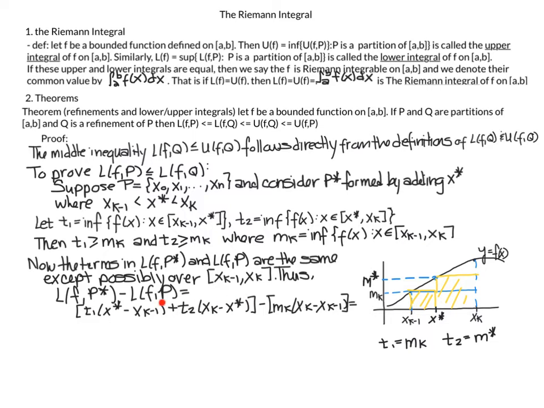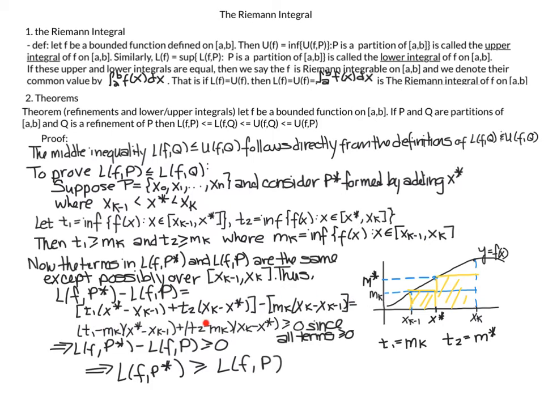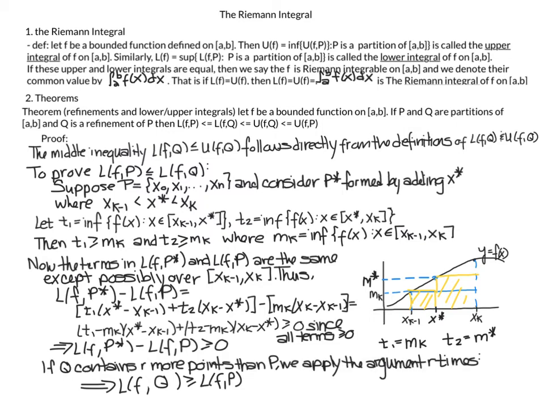And again, this part here is my LF of P star, and this part here is my LF of P. I did some algebraic manipulations here, and I also note that this expression has to be greater than or equal to 0 since all my terms are greater than 0. And therefore, what I have is that LF of P star minus LF of P is greater than or equal to 0, which then implies that LF of P star is greater than or equal to LF of P, which was what I was trying to prove.